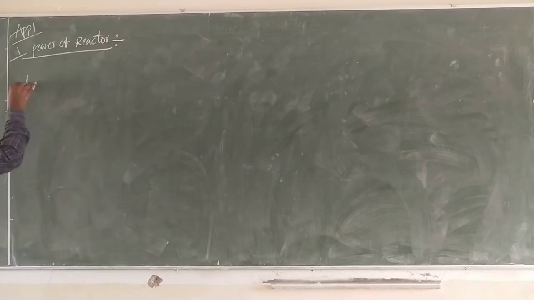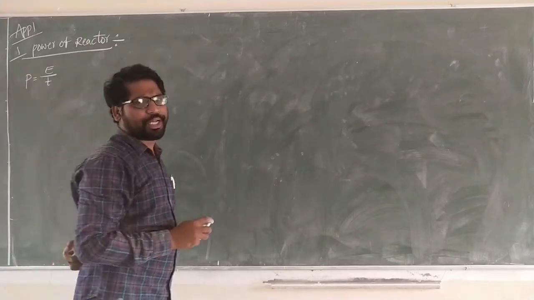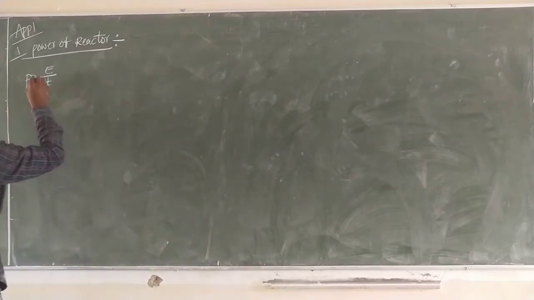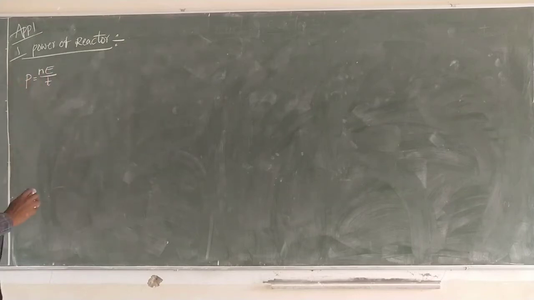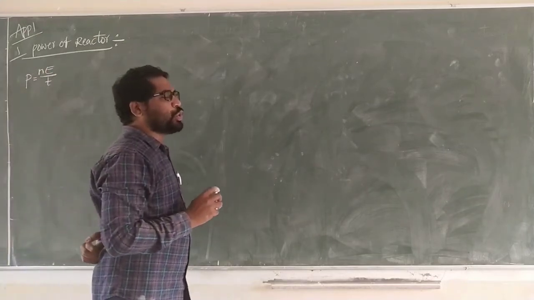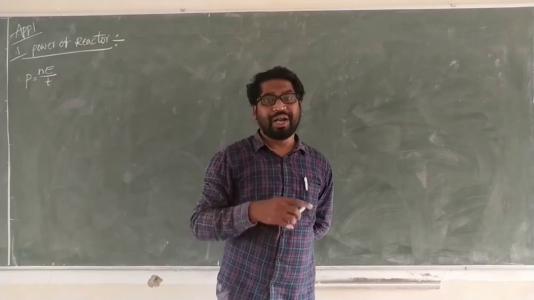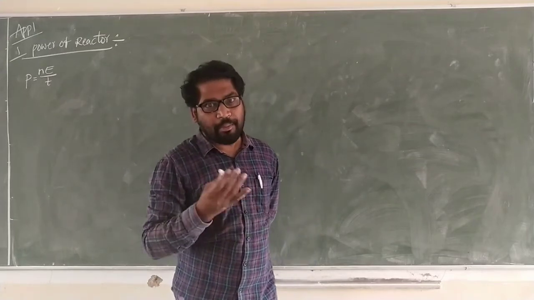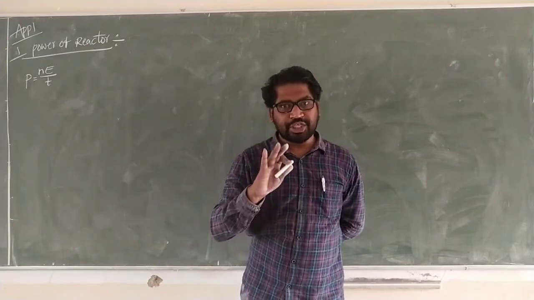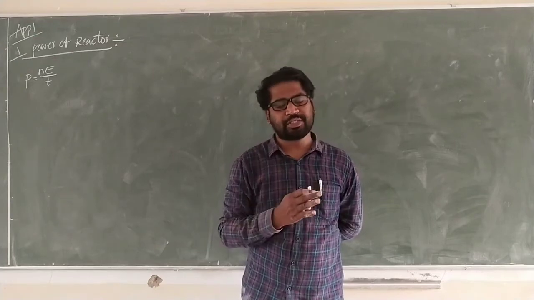We know that power is equal to energy by time. So here, P is equal to N into E by T. What is N? The number of fissions. The energy released from the number of fissions.